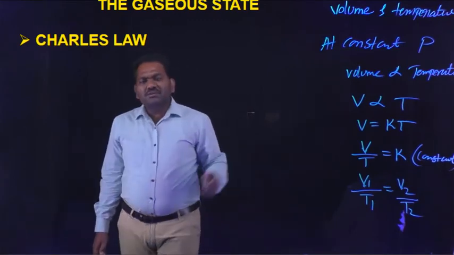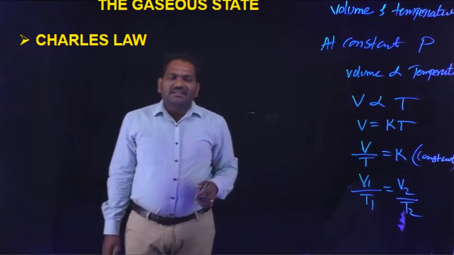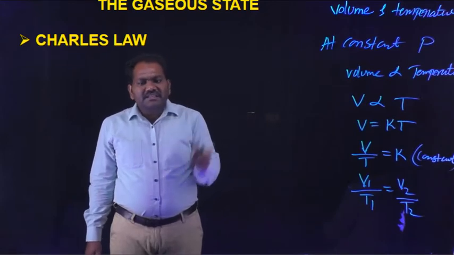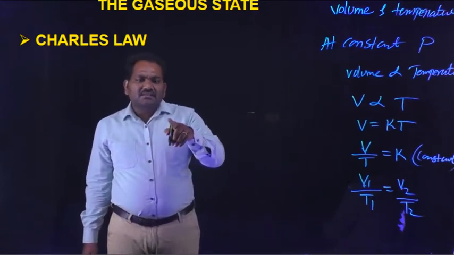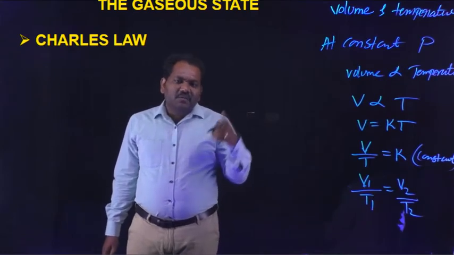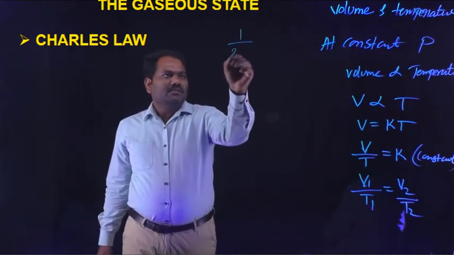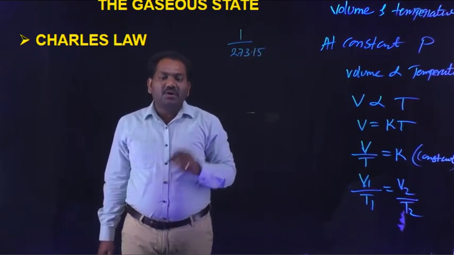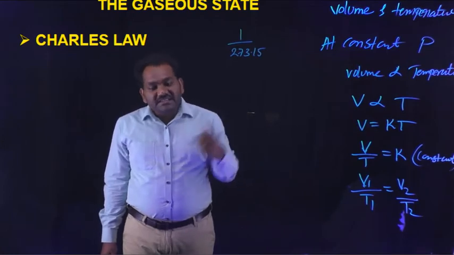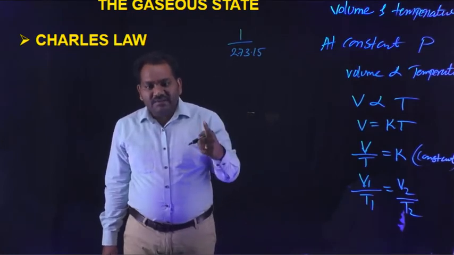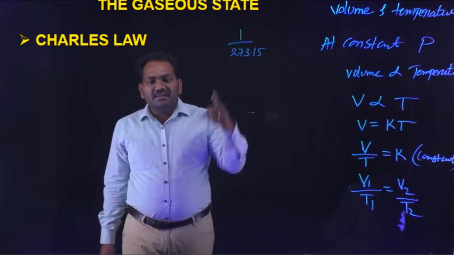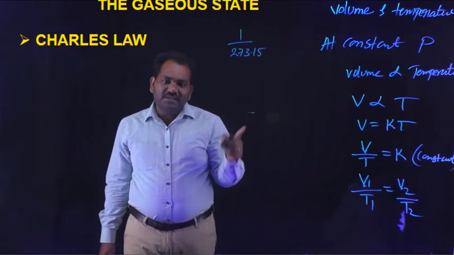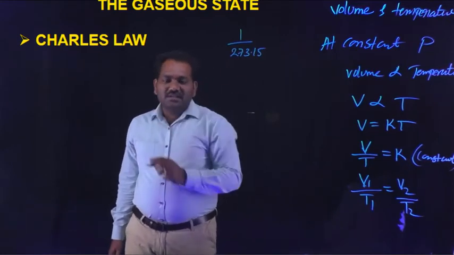He also found that for every degree rise in the temperature of the gas, the volume is increased by 1 by 273.15 times. For every degree rise in temperature, the volume is increased by 1 by 273.15 times. This was found by Charles.